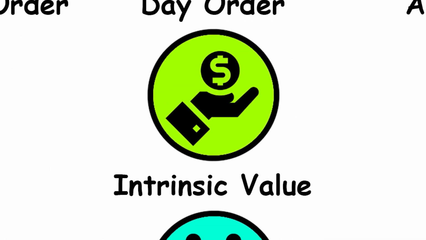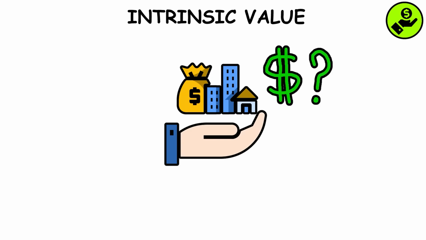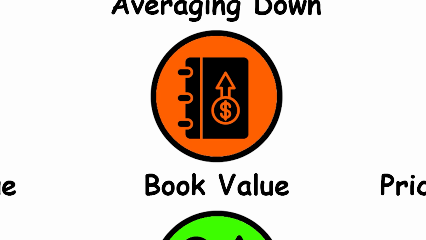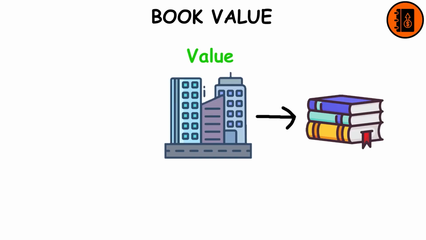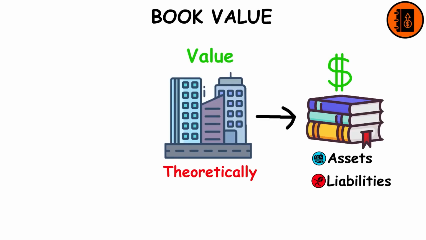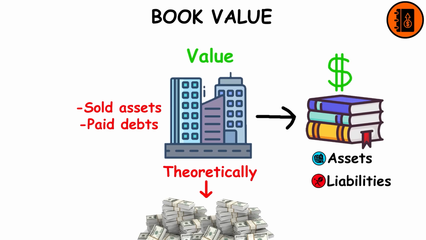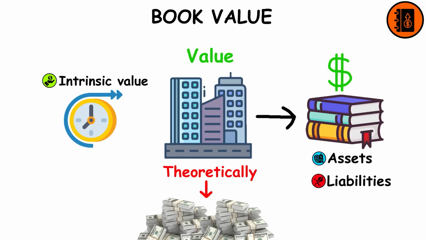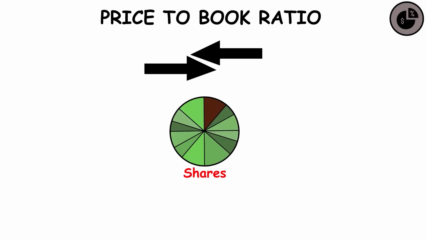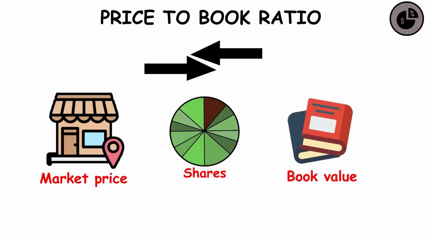Intrinsic value. Measure of what an asset is worth. It's usually different from the current market price of that asset. Book value. It's the value of a business according to its books. It theoretically represents what investors would get if they sold all of the company's assets and paid all its debts. While intrinsic value takes into account estimates for the future, book value only measures the present. Price-to-book ratio. It compares a share's market price to its book value.